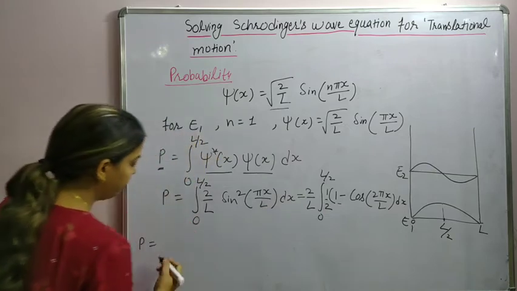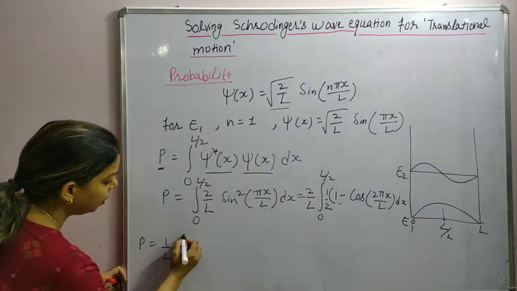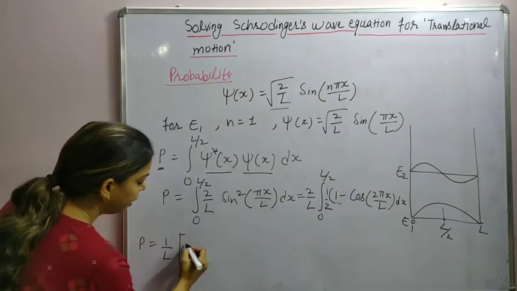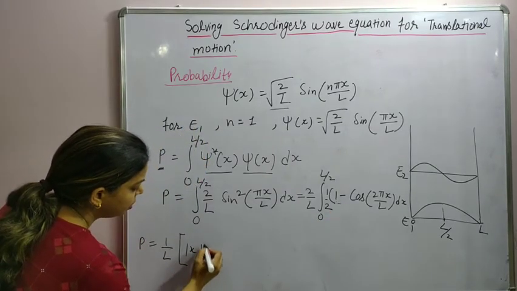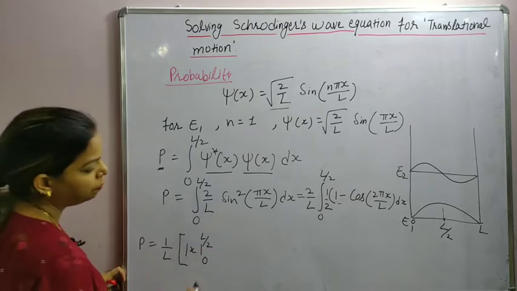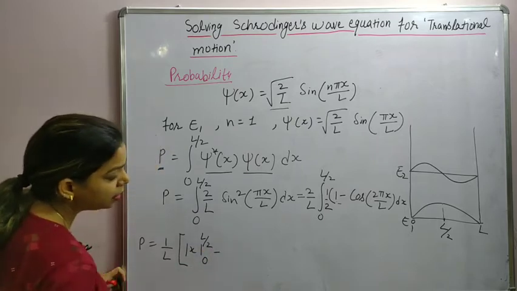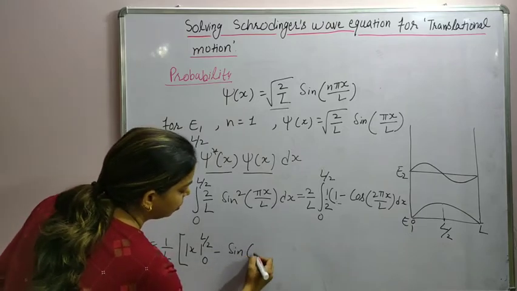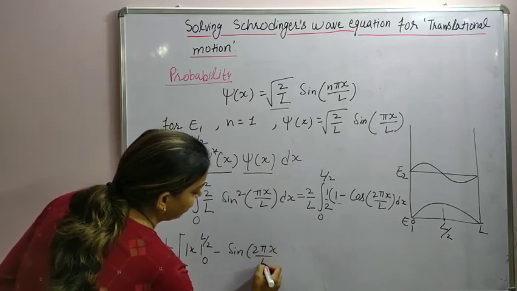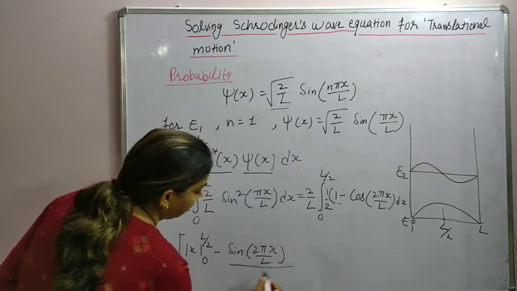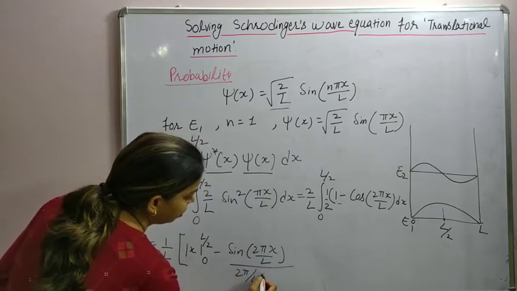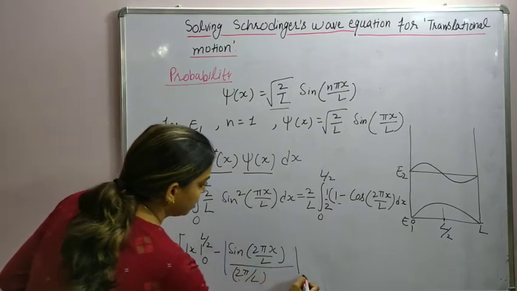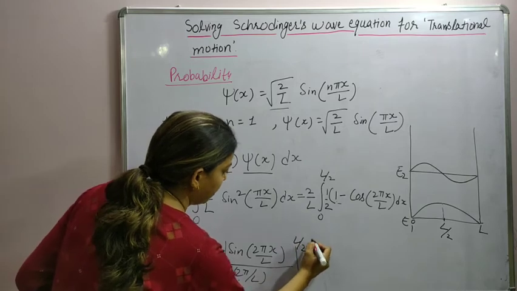The 2 will come outside and be cancelled out, so we have 1 by L. Inside the bracket, integrated, this will be x from 0 to L by 2, minus sine of 2 pi x by L divided by 2 pi by L, and limits are 0 to L by 2.